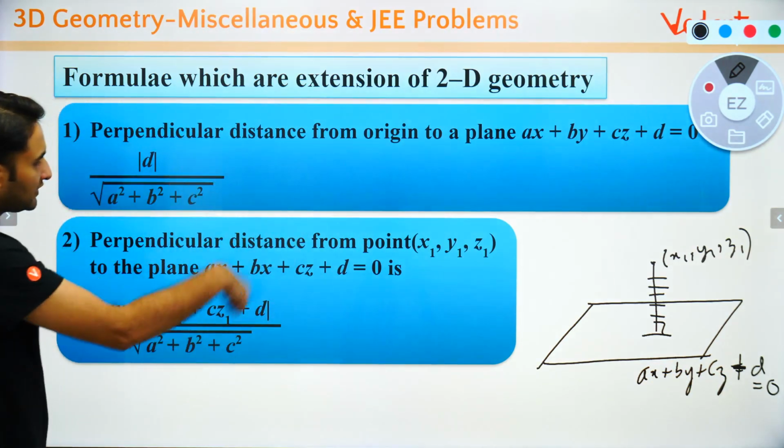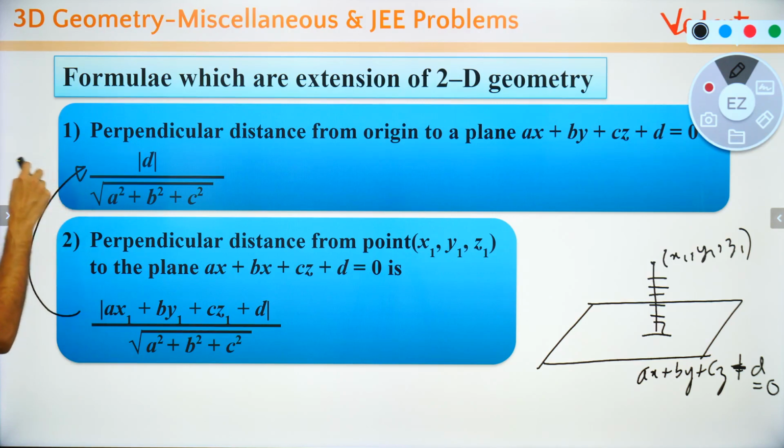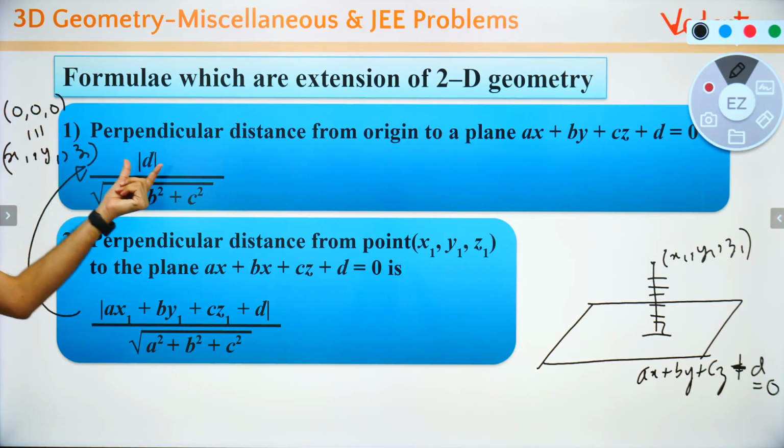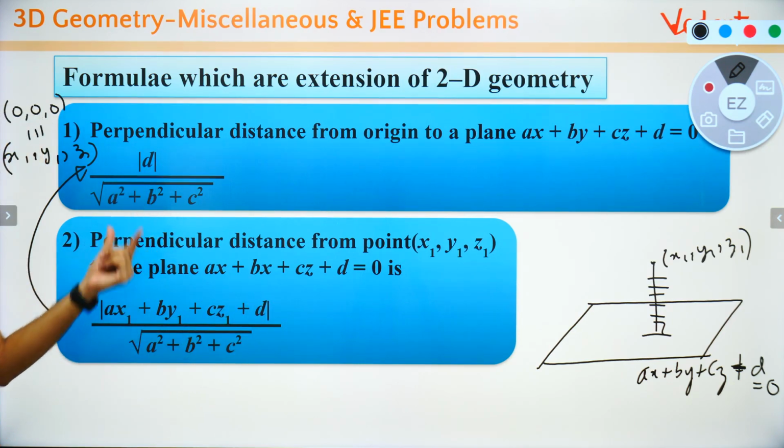So put mod upon under root of a square plus b square plus c square. Actually these two results are the same, because the only difference between these two results is that here your x1 y1 z1 is nothing but origin 0 0 0. So the distance from the point 0 0 0 is d upon this. So this will be the result.